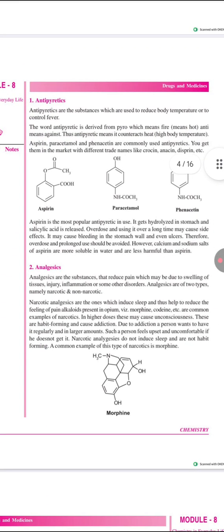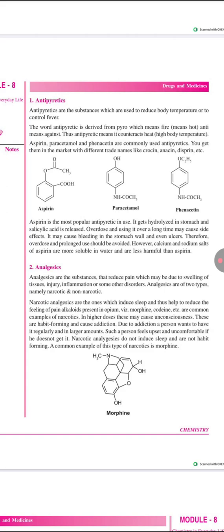Now we will first discuss antipyretics. Antipyretics are the substances which are used to reduce body temperature to control fever. The word antipyretic is derived from pyro, which means fire, means hot. Anti means against. Thus, antipyretics work against heat, meaning they act against high body temperature, such as aspirin, paracetamol, and phenacetin, which are commonly used antipyretics.